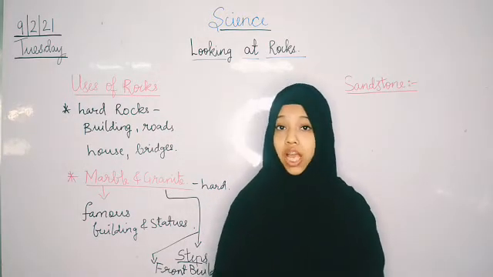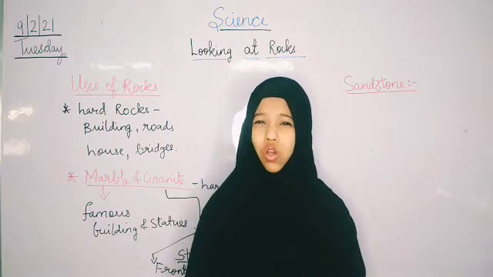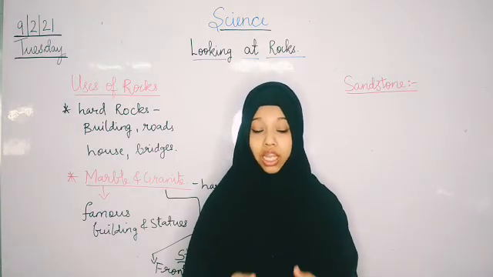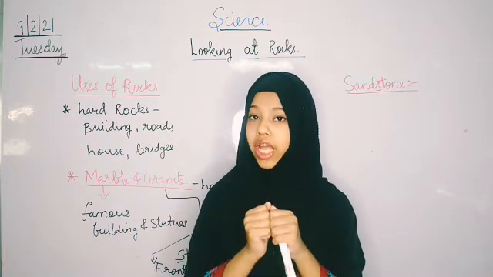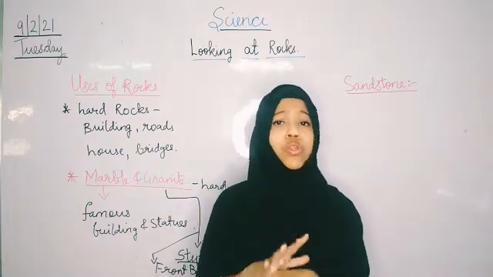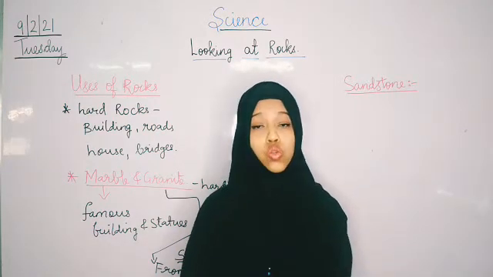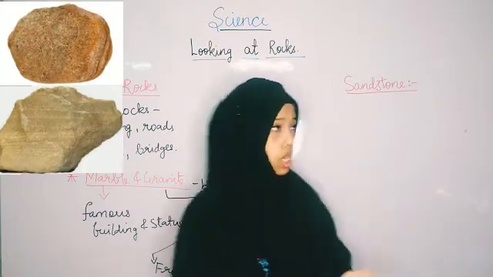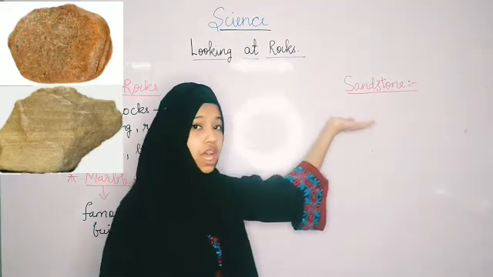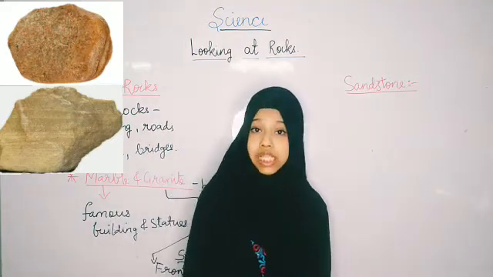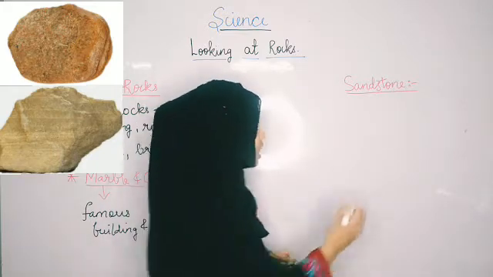Now children, as I have told you all, some rocks are soft, so they can be broken easily with our hands and they are brittle. So we do not use those types of rock which break too easily. Next after that we have sandstone. As you all know, sandstone is made up of sand. Now these types of rocks are light in color.